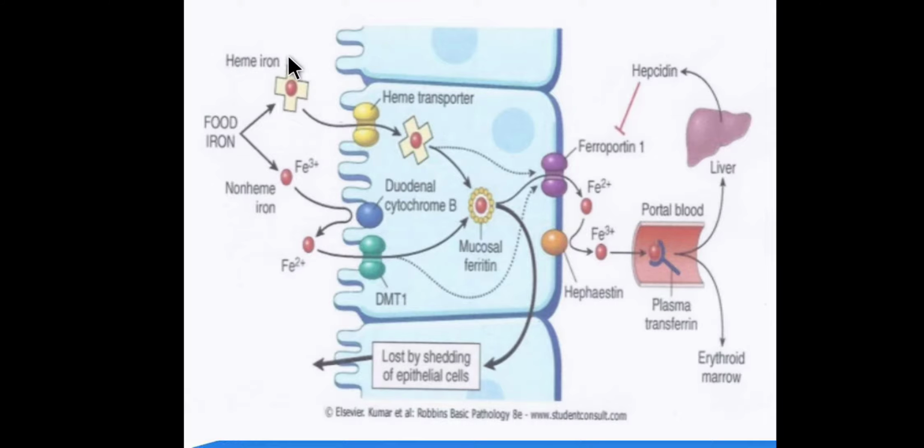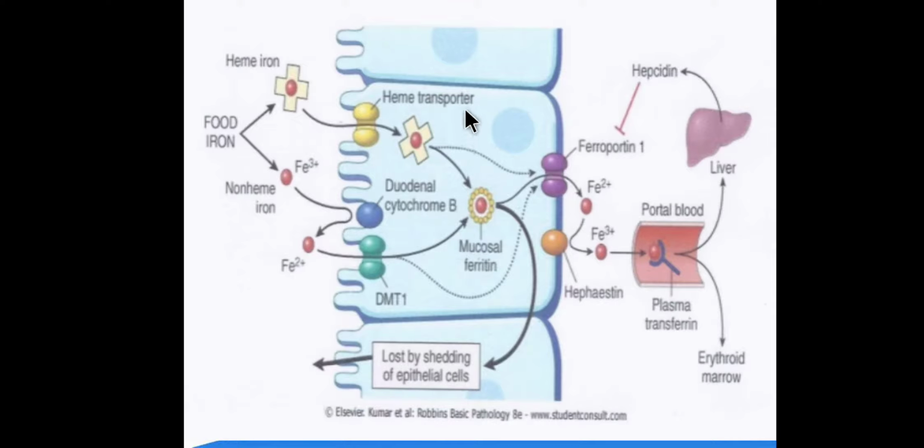These are the mucosal cells. Heme iron will get transported across the mucosal cell with the use of the heme transporter, right? And non-heme iron will get transported by DMT1, that is the divalent metal transporter. Through this transporter it will get absorbed into the mucosal cells.